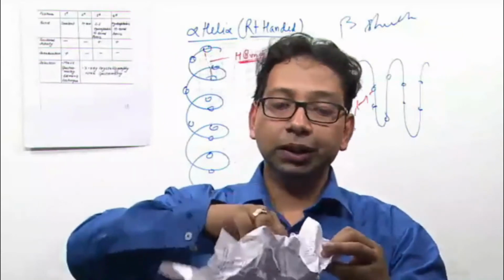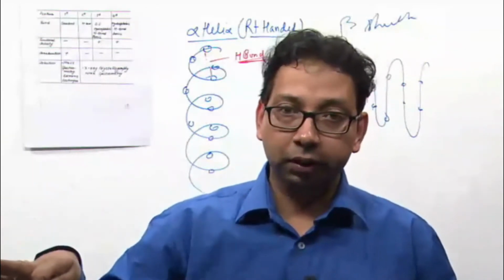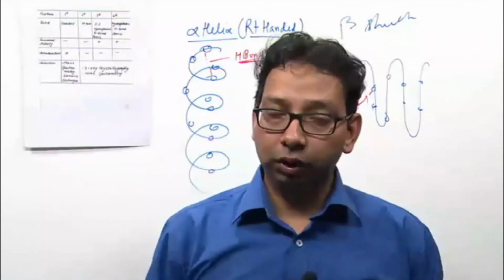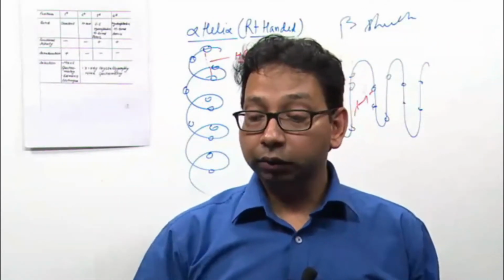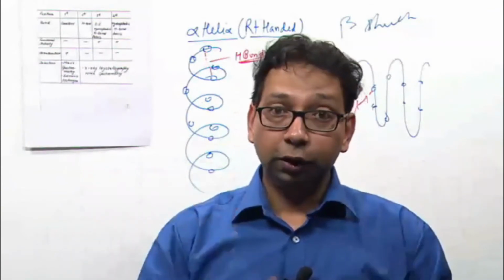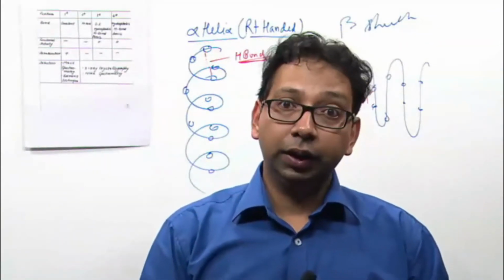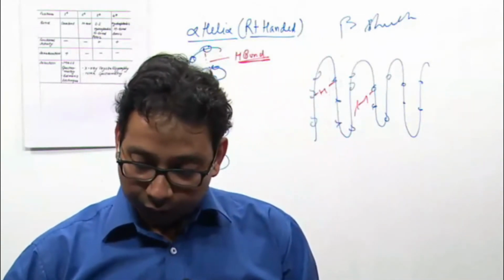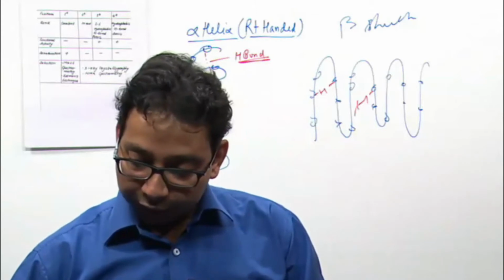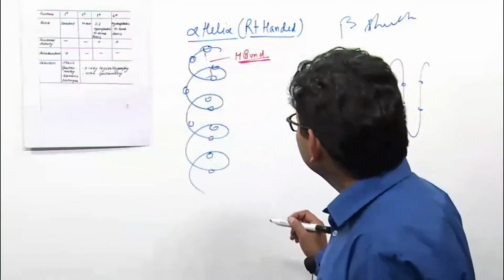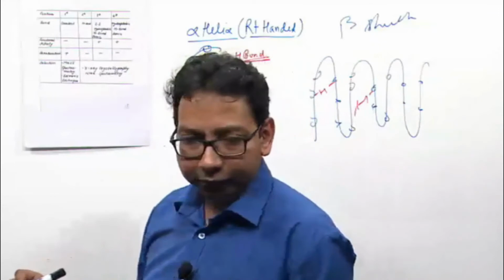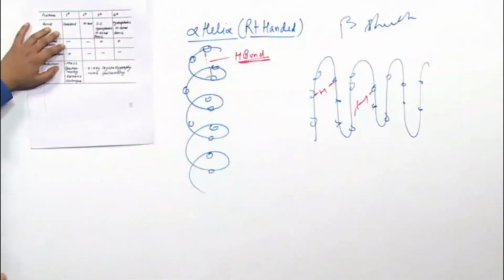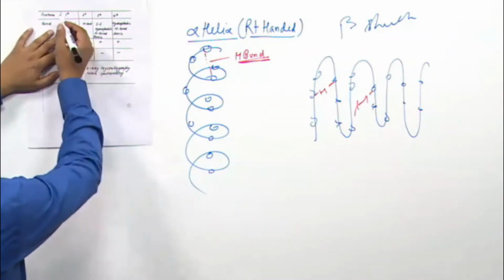Meaning if a protein is having secondary structure, beta pleated sheet, alpha helix, it can't do function. But if secondary structure folds further to acquire tertiary structure, it can do function. So the question asked: protein acquires function at tertiary structure. Yes, protein acquires function at tertiary structure. So you may see that, look at this.